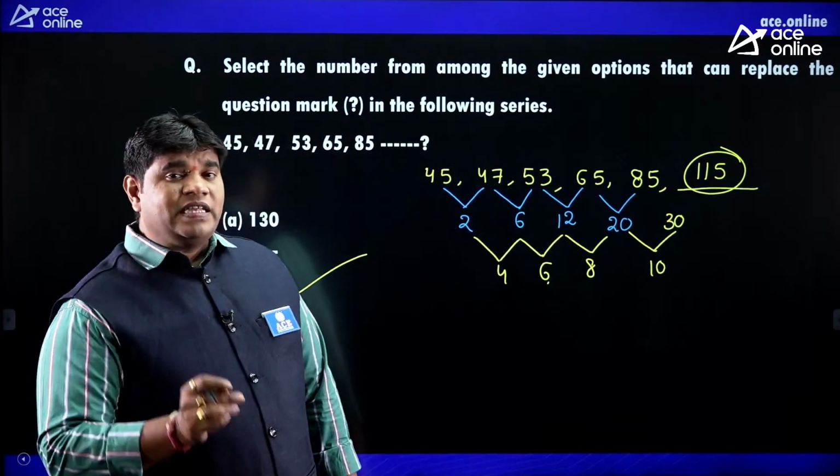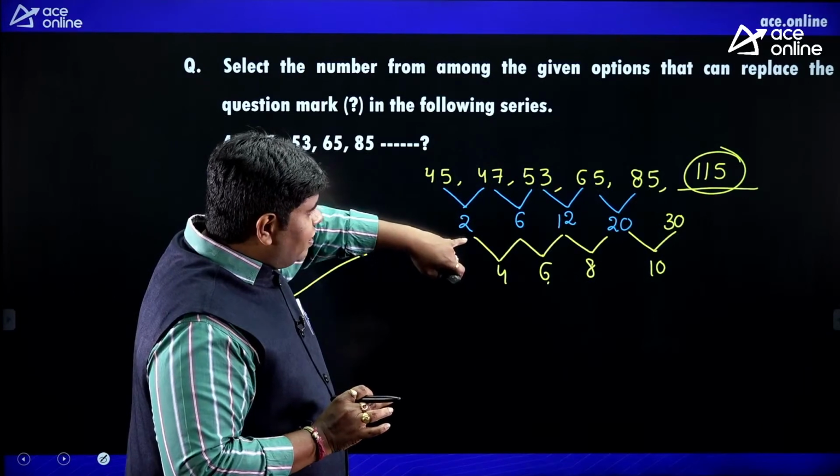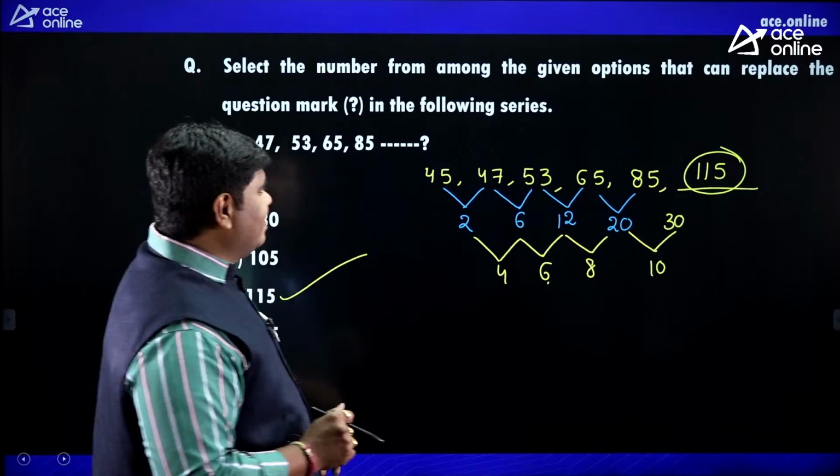You can check the difference. 90% you are getting. Okay. So only this line. Until this line, if you are not getting, don't get confused. You can go to the next line also. Right? Next.